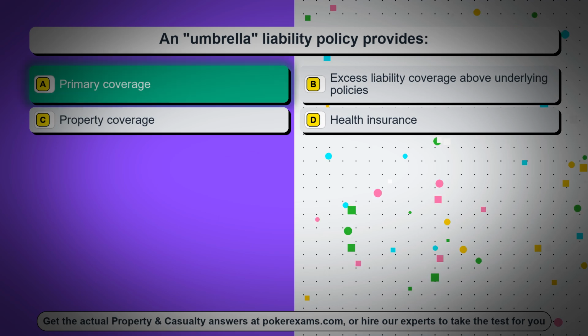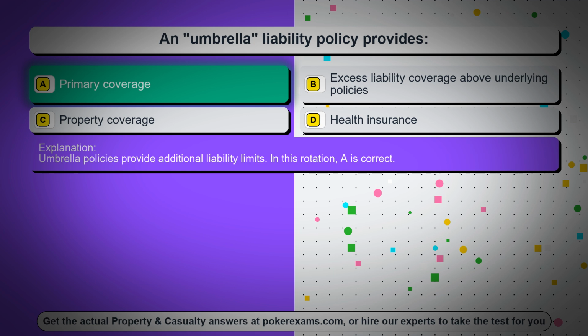The correct answer is option A, primary coverage. Umbrella policies provide additional liability limits. In this rotation, A is correct.